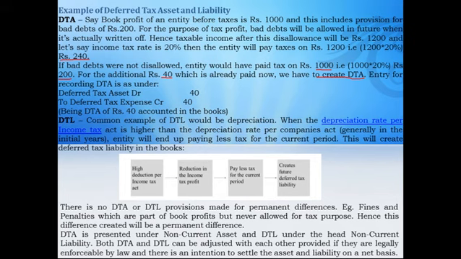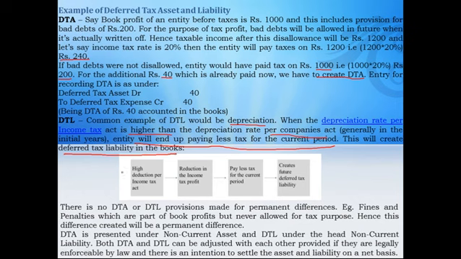Now here, if you want to understand deferred tax asset, the common example of deferred tax asset and liabilities is depreciation. So when the rate of depreciation under the Income Tax Act is higher than the rate of depreciation as per the Companies Act, then generally in the initial years, meaning the starting years of the company, the entity will pay less taxes for the current year. But because of this, it will create a deferred tax liability in the books of the company.